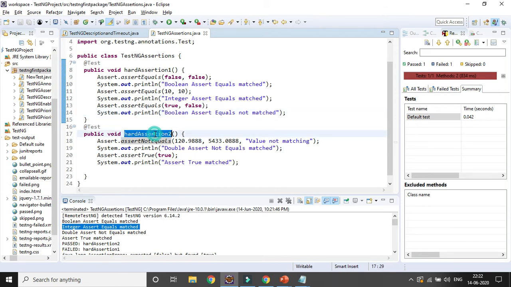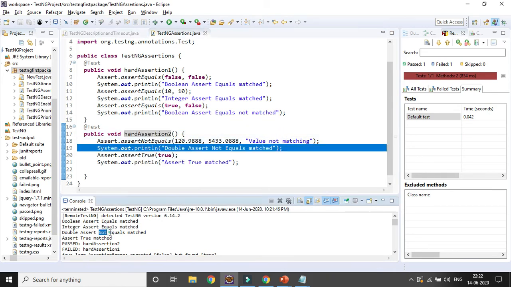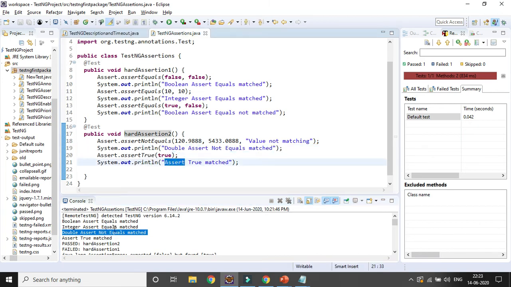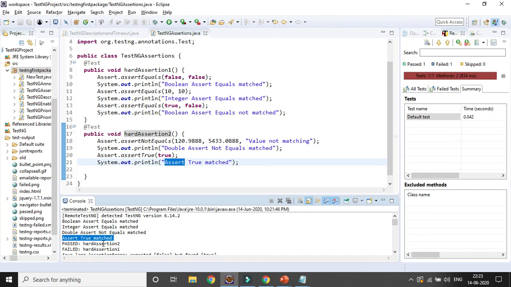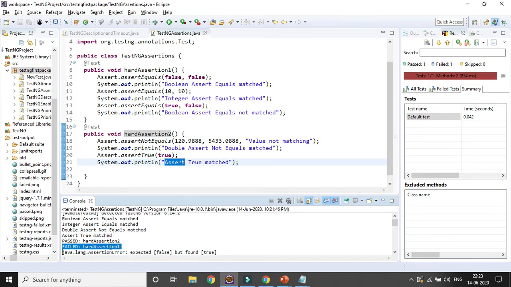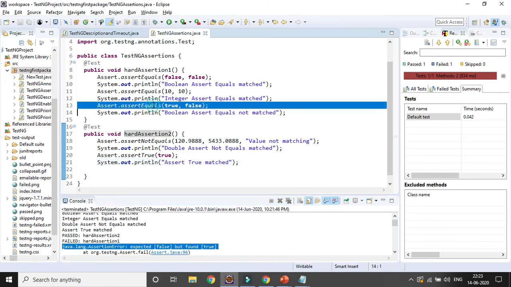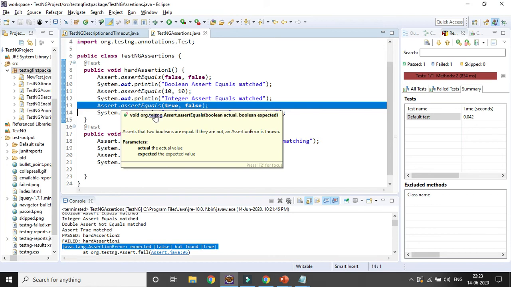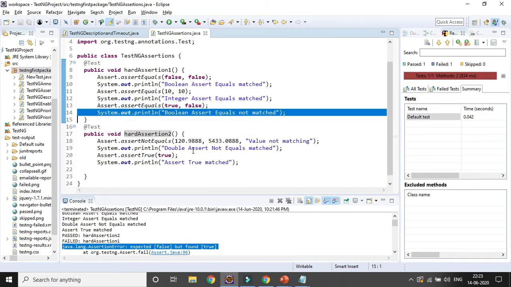And for the hard assertion 2 method, it is getting matched. So obviously assert not equal, you can see the output is coming in the console. And assert true equal to true, so assert true match, it is also coming, right? So the passed test case is hard assertion 2 and the failed test case is hard assertion 1. Why is it failing? You can see expected false but found true, so that method is not executed properly. That is the reason the next line of code is not executed for the hard assertion 1 method.